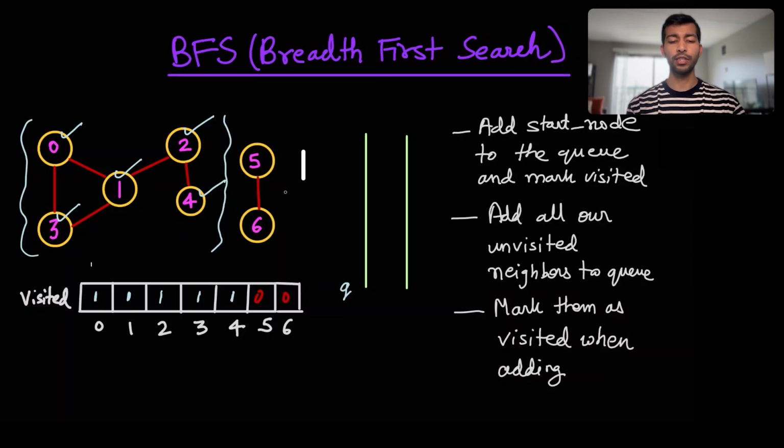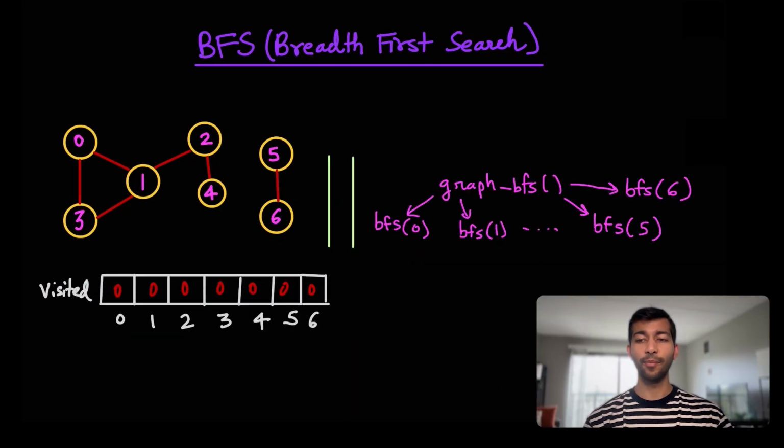But what about this part here, 5 and 6? Those are untouched, where it's very similar to the DFS part, where we had to start a BFS from each of these nodes. So let's take a look at that next. So this is what I'm talking about here.